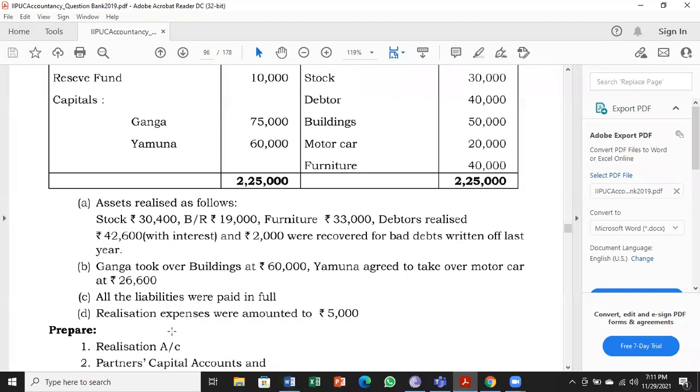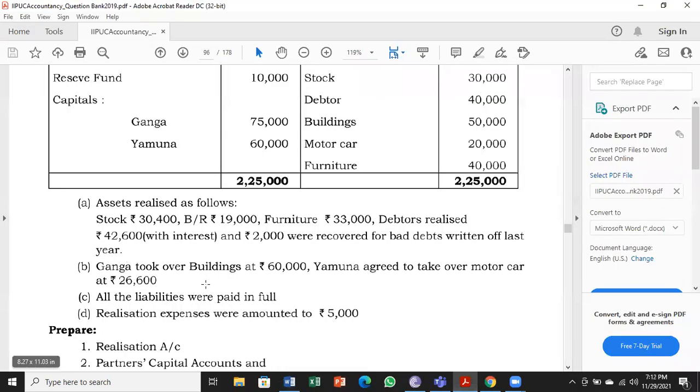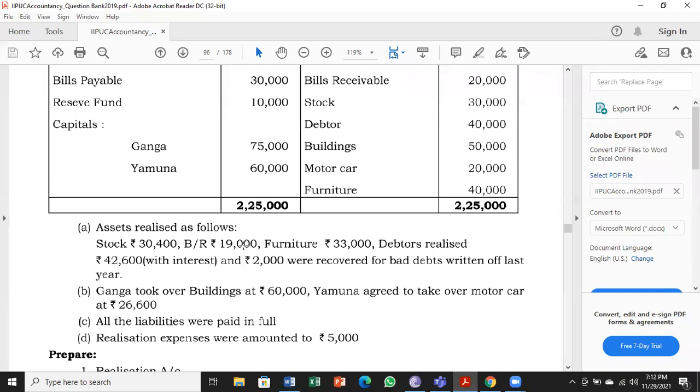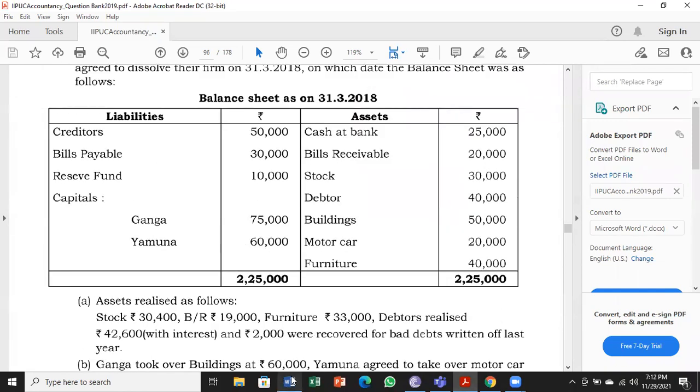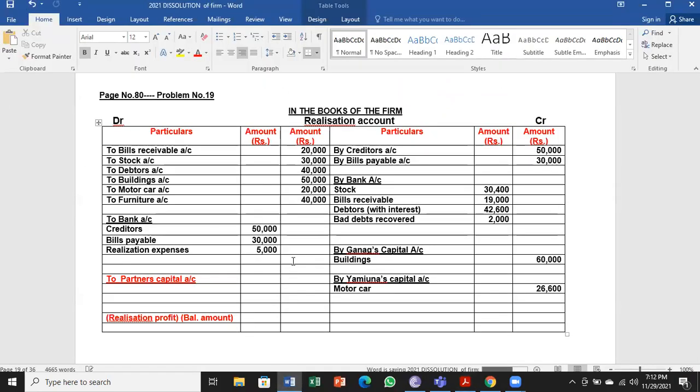Next, after paying two liabilities, last information, realization expenses amounted to 5,000. So realization expenses amounted to 5,000. So we have to check now all information we have considered. We'll go for checking now.